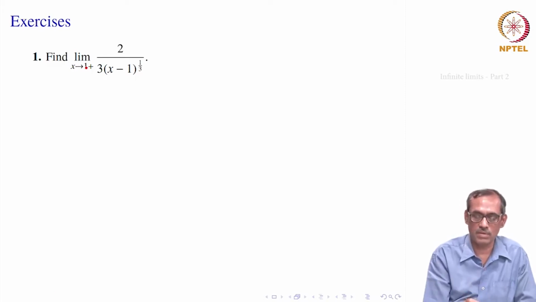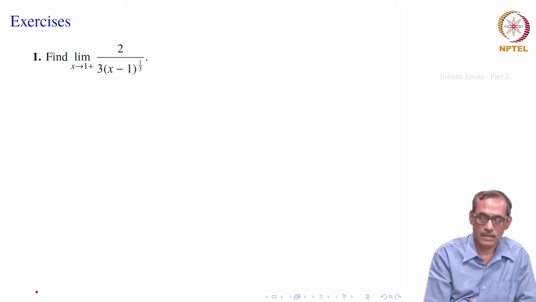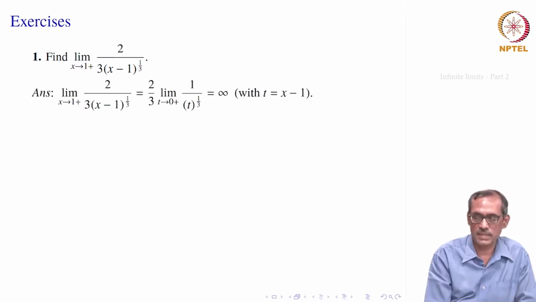When x is bigger than 1, x minus 1 to the power 1 by 3 remains positive. So what we expect is that it is positive but near 0, so it is 2 by 3 times something that should be positive infinite, right.